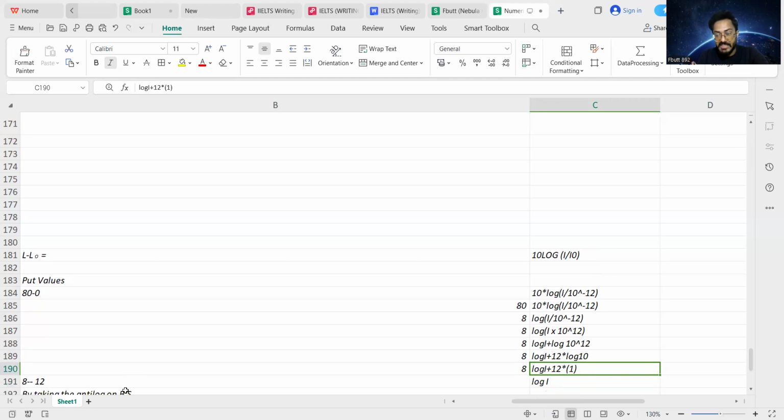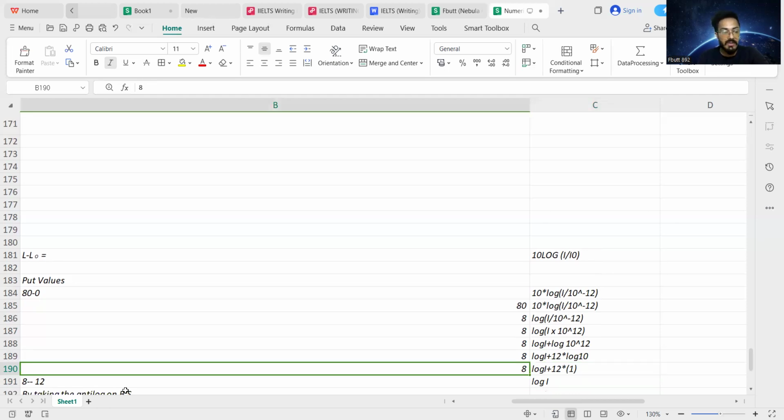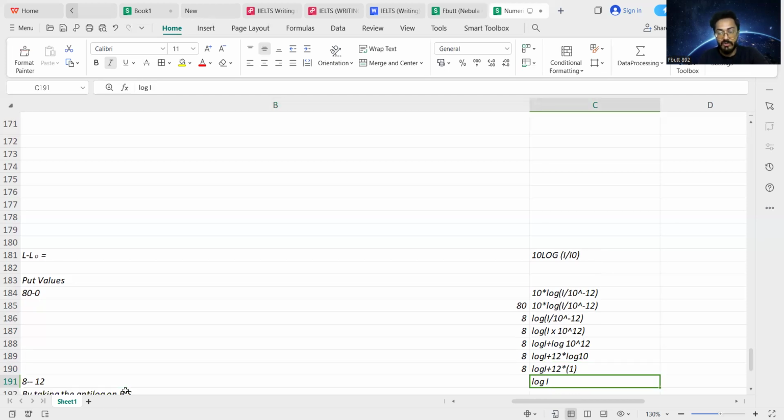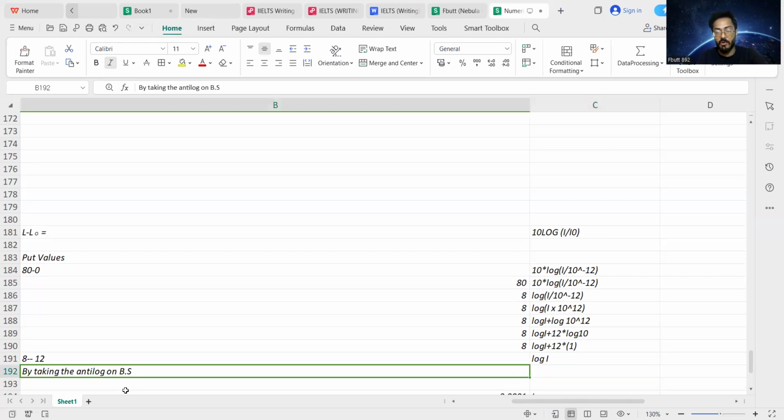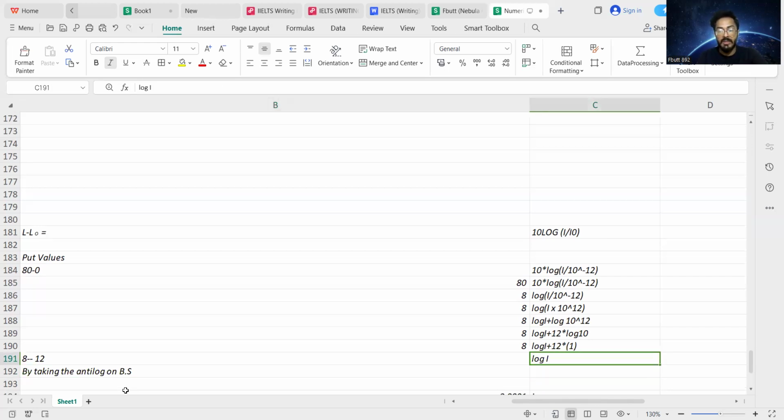By shifting 12 to the left hand side of the equation, it will be subtracted. So plus 8 minus 12 is equivalent to minus 4, and we are left on the right hand side with the logarithm of I. We have to calculate the magnitude of the sound intensity of the unknown sound, so we take the anti-log on both sides of the equation to eliminate the log on the right hand side.